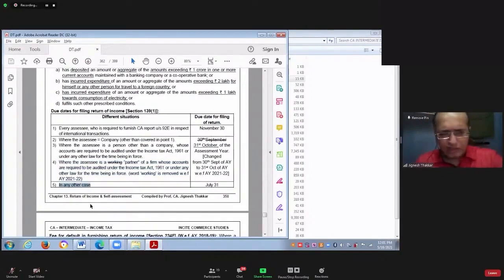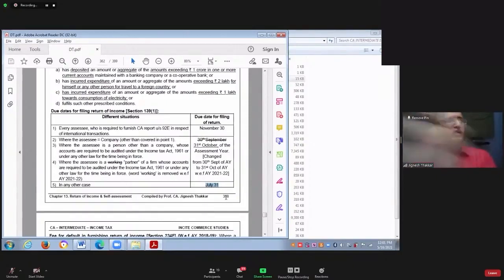If you are neither covered by point 1 nor by points 2, 3, 4, then in your case the due date of filing return will be 31st of July. Yes, is that very, very clear? Yes or no?